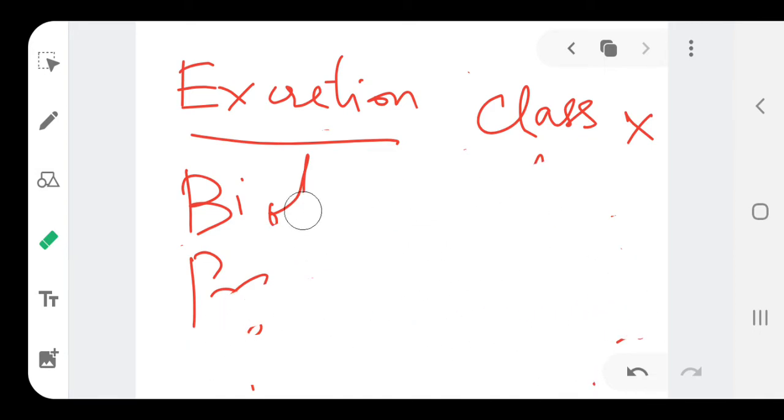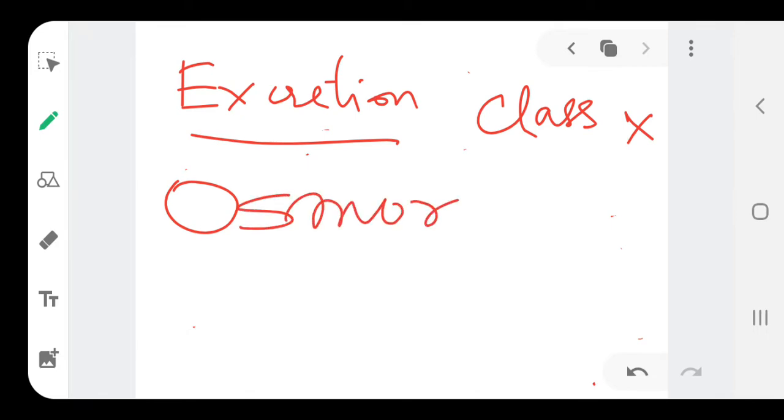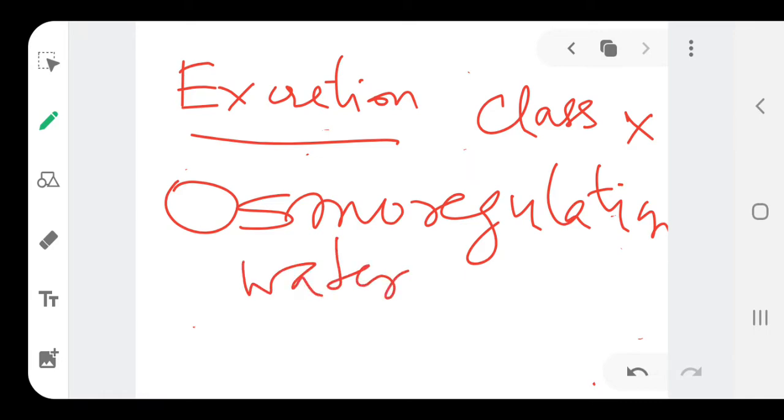I hope it is now clear in your mind that excretion is getting rid of the metabolic waste. Then the second process that you should also know is called osmoregulation, write it down properly. This is the mechanism that maintains the amount of water and proper ionic balance in body fluids.